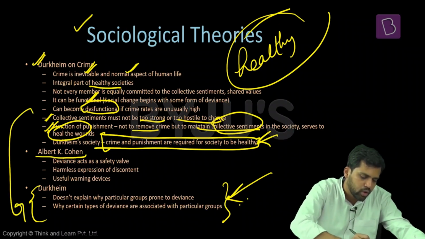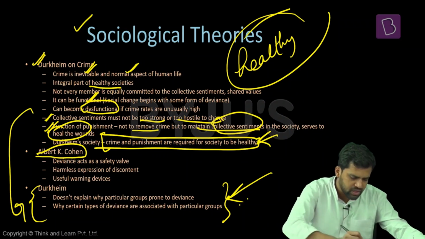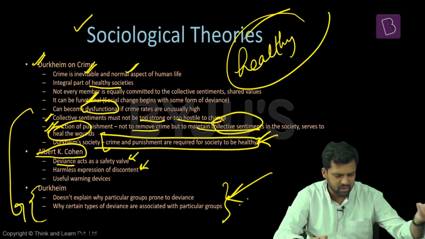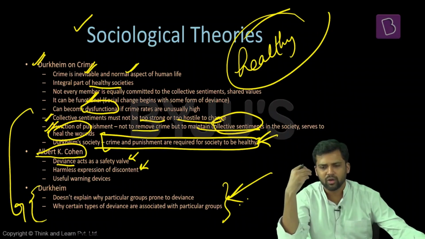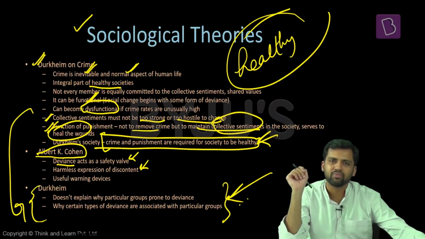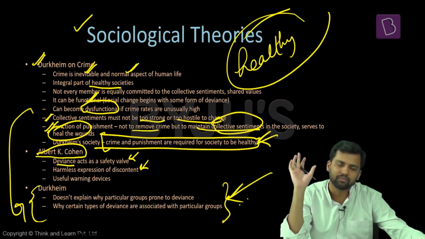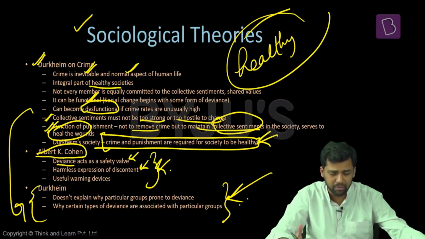And another sociological theory is given by Albert Cohen. He's saying that sometimes deviance acts like a safety valve, a harmless expression of some sort of discontentment. So it is a kind of warning device. One example you can give is sometimes someone has parked a car in a slum area, adjacent to a slum area. Some people can come and they can just scratch the car. They're not getting anything out of it. The people are over there. But somewhere they would be discontented and they're just expressing it. Kind of a safety valve. So this is an example of how deviance can be a safety valve. These things do happen. These are some sociological theories.